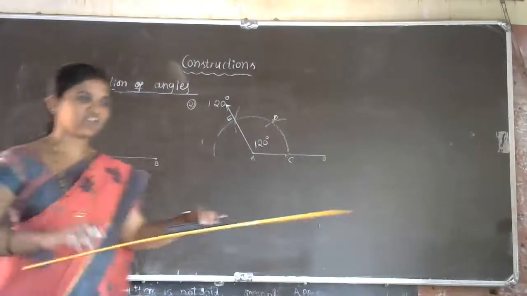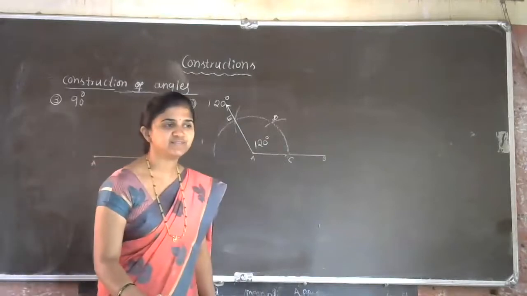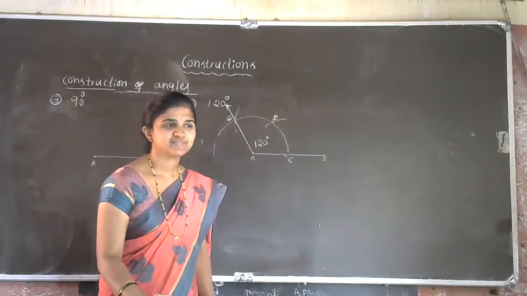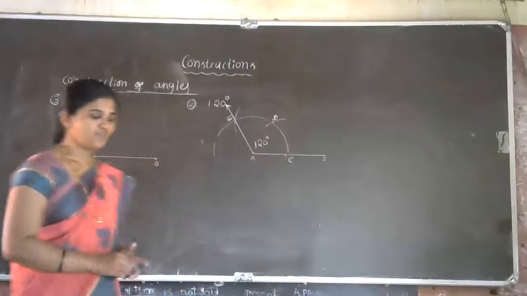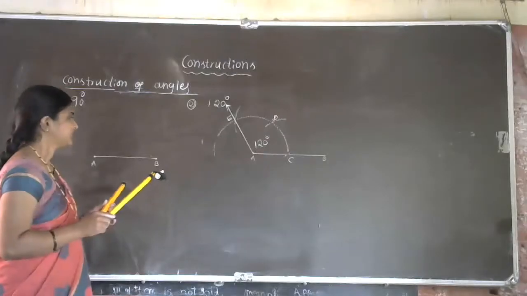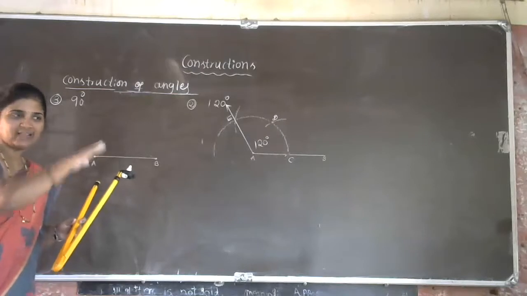Okay, Shreya, can you explain? Yes, Shreya. Mataji, can you hear me? Yes, clear. Mataji, first we have to construct 120 degrees, because first we construct 60 degrees, then 120 degrees. Same to same, we have to repeat this procedure.